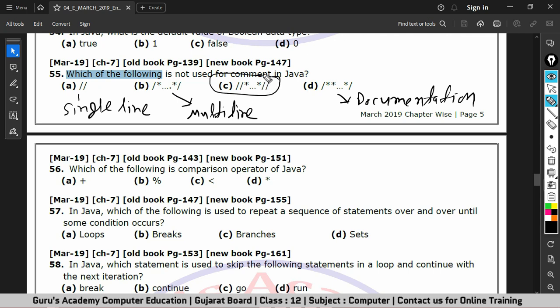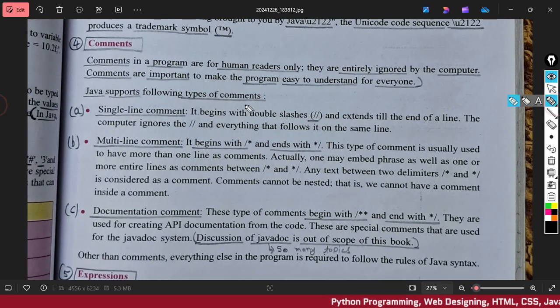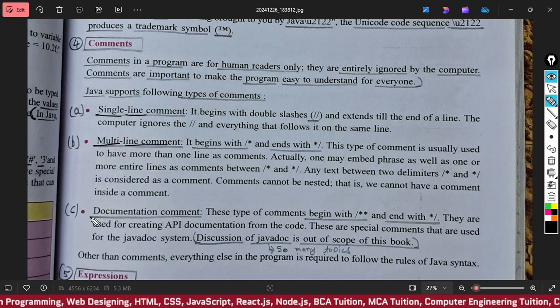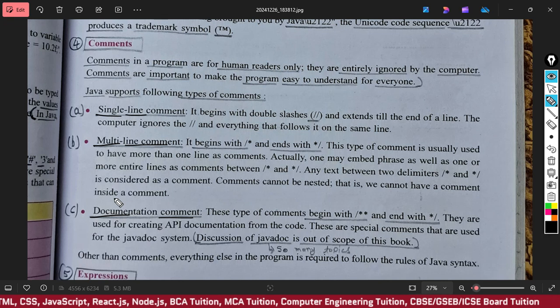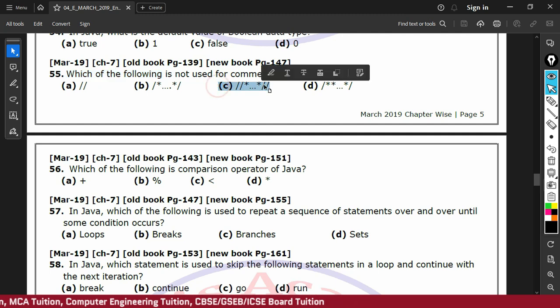Let me show it to you in textbook. Okay, here you can see Java supports following types of comments. The first one is single line comment. The second one is multi-line comment, and the third one is documentation comment. So the correct answer for question number 55 is option C.